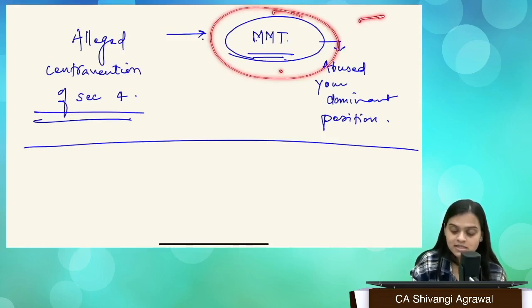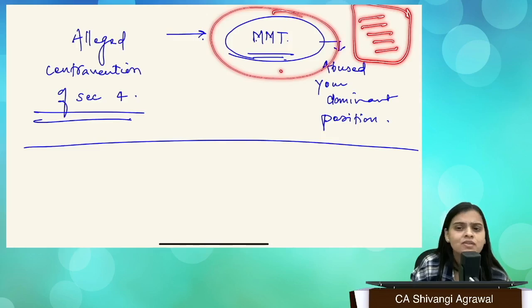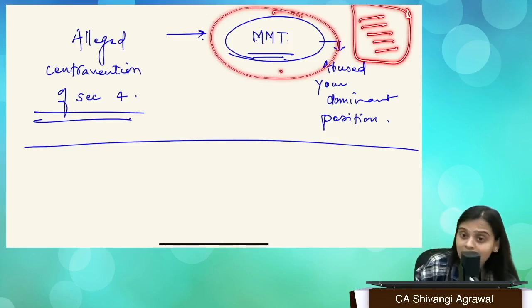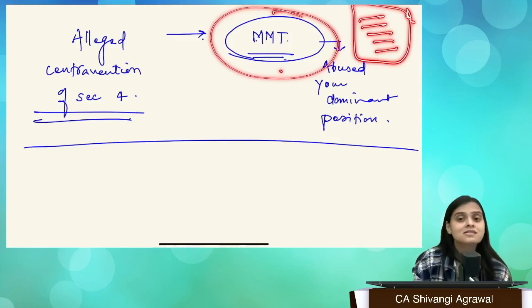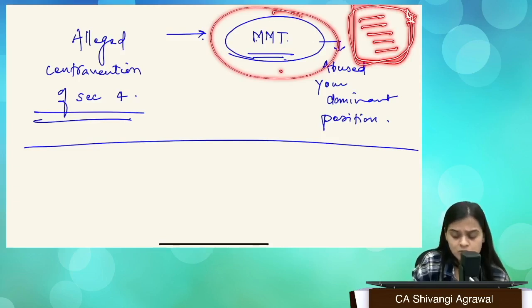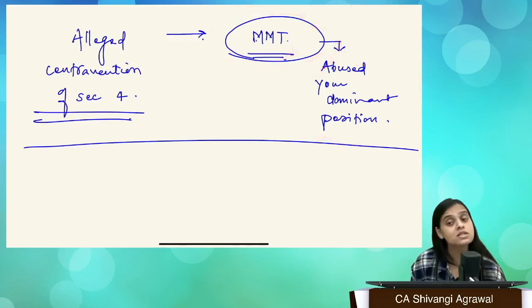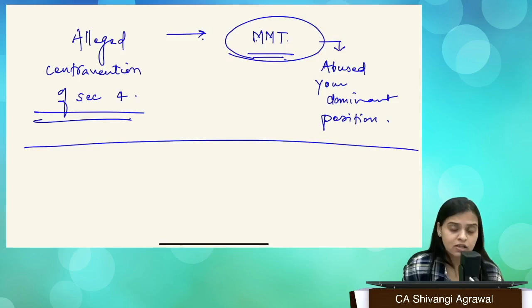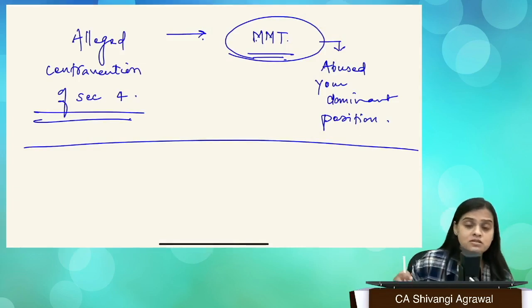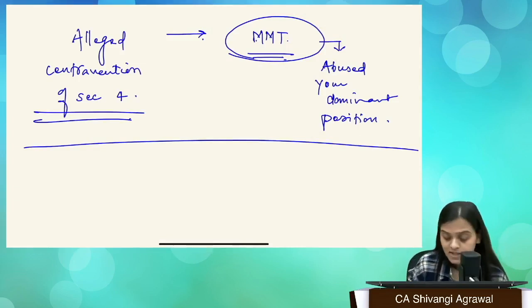And in this, we see what the market players are. Geographically, we don't have to see anything over here, because this is something which is done online, right? So the geographical territory or boundary is irrelevant over here. So we look at that product market or service market, and in that we see that yes, MMT is enjoying the dominant position because it is able to operate independently of its competitors or affect its competitors or consumers by doing anything, right? So it's enjoying a position of dominance.